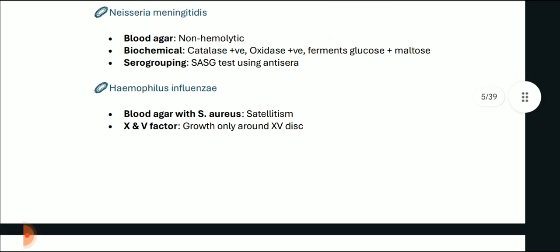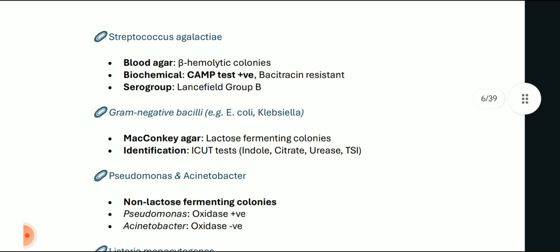About Haemophilus influenzae, blood agar with Staphylococcus aureus shows satellitism of growth, and it needs X and V factors, so it grows only around the XV disk. Now Streptococcus agalactiae on blood agar forms beta hemolytic colonies. In biochemical testing it shows CAMP test positive, bacitracin resistant organisms, and in serogrouping it is Lancefield group B bacteria.